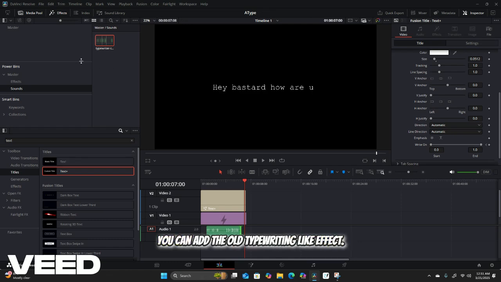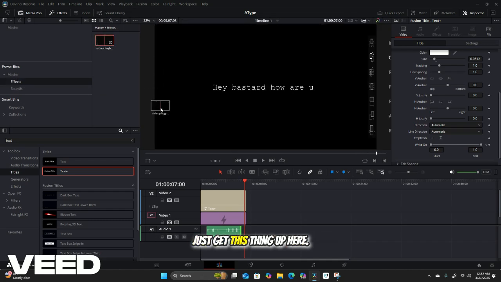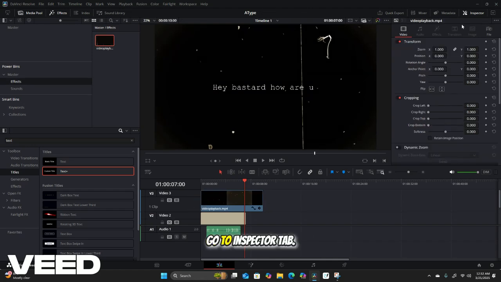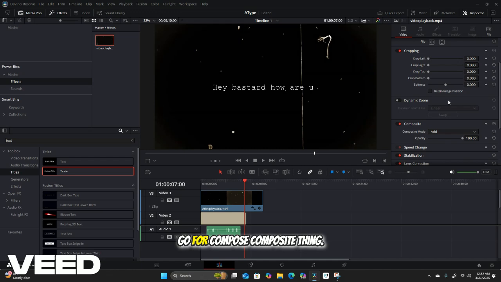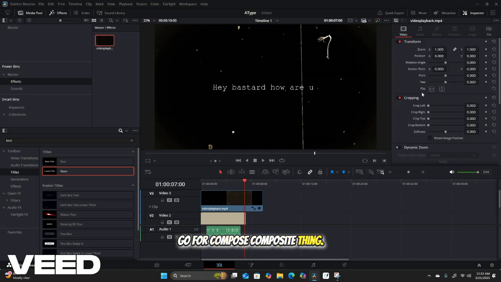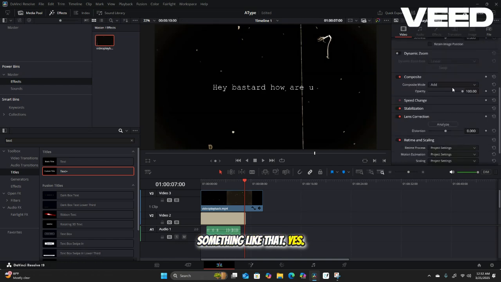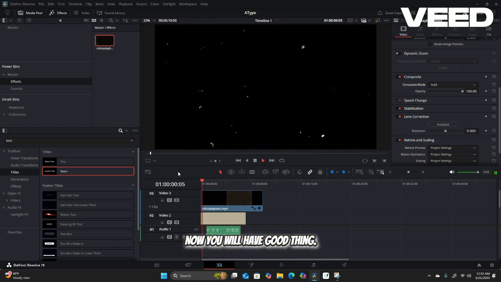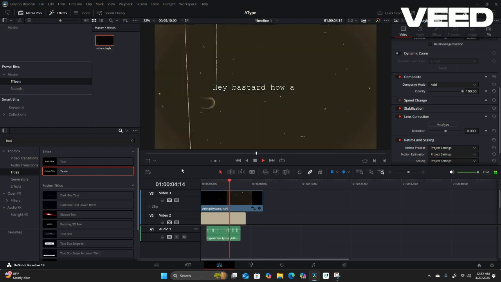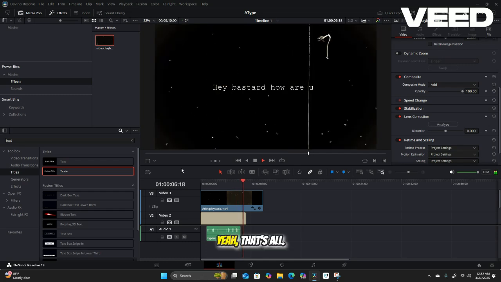Now you can add the old typewriting like effect. Just get this thing up here. Okay, go to inspector tab, go for composite thing, something like that. Oh yes, go for that. Yeah, absolutely. Now you will have a good thing. Yeah, that's all.